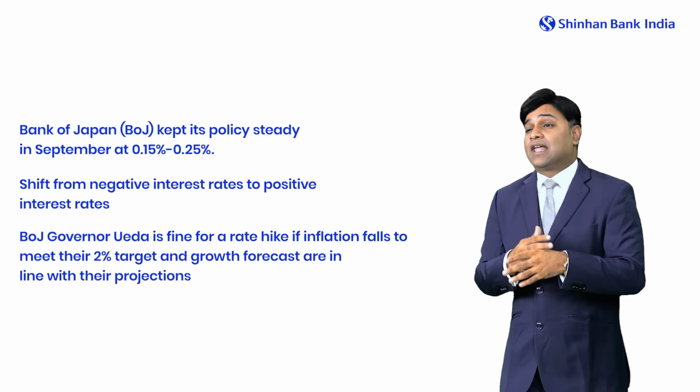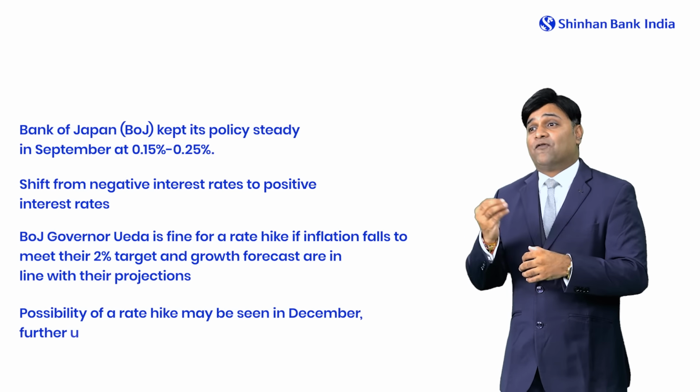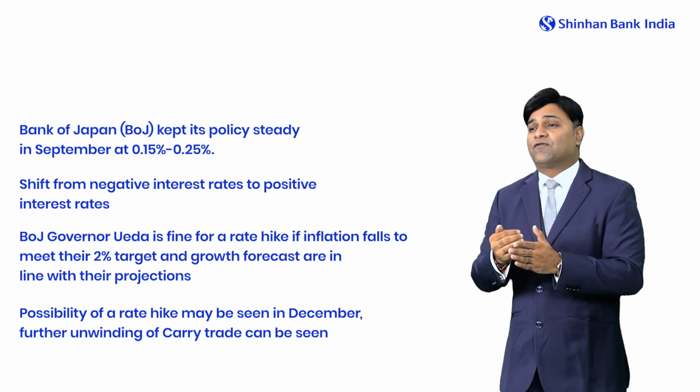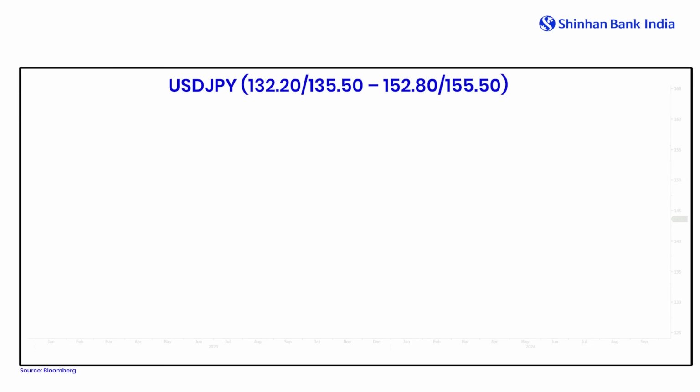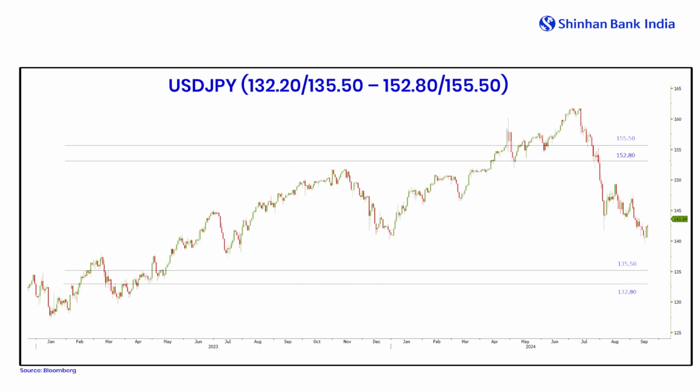We personally anticipate there is a possibility of a rate hike in December, where we anticipate that if this happens, further unwinding can happen. Thus, the range for the dollar JPY pair can be a bit wide for us, where we anticipate 135.50 acting as an immediate support, while 152.5 acts as a resistance. But if we broaden the wings and see the impact of unwinding, if we are able to breach 135.5, then we can see the 132.20 mark. On the other hand, 155.5 remains a very important resistance. So that remains a broader range for the dollar JPY pair.